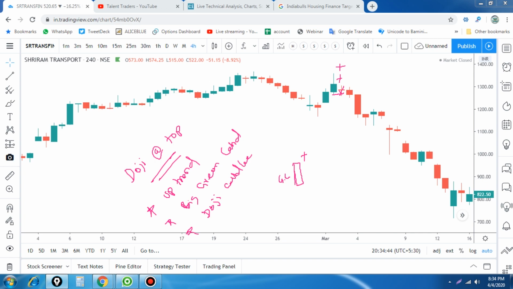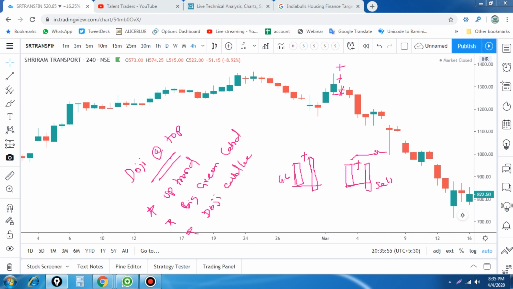This is also a doji at the top, and if the next candle forms and crosses down below the low of the first candle, that is the confirmation. Another case is a green candle with a doji forming at a higher level, which is also a valid doji at the top. Here also we are waiting to sell below this, and we put the stop loss above here.